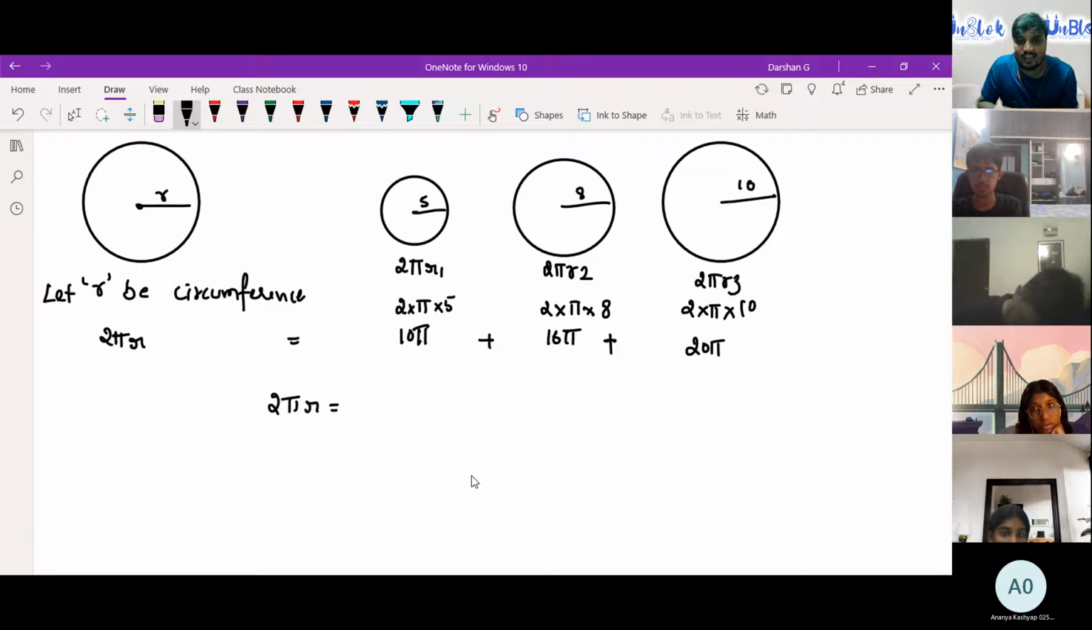Okay, it's 10 46. It's 46. How many people will agree with this? I am not so good with addition. So 10 plus 16 is 26 plus 20. Yes, you are right. Very good.